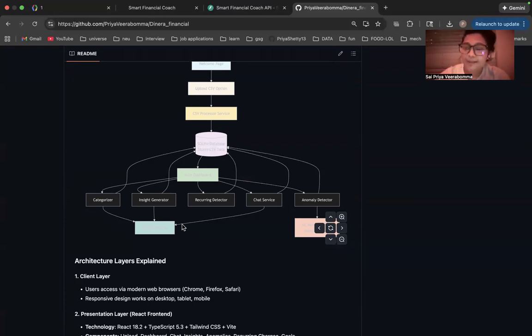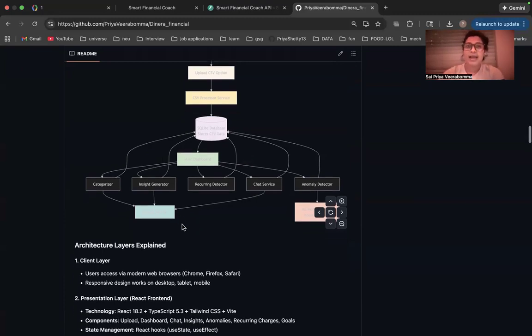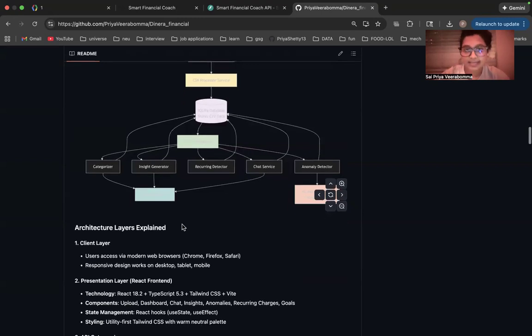And I have used OpenAI's GPT-4o model for the LLM support, and this understands our bank transactions and the transformations that I've done, and that is being fed through an encryption layer for the AI chatbot, and through that it can assist you. We also have an important feature called anomaly detection, which basically understands if there is any huge transaction happening all of a sudden.